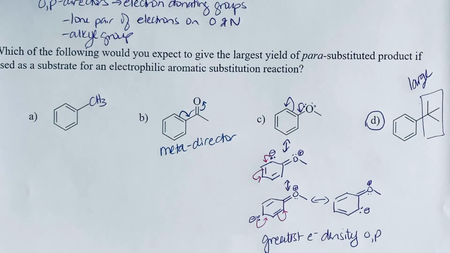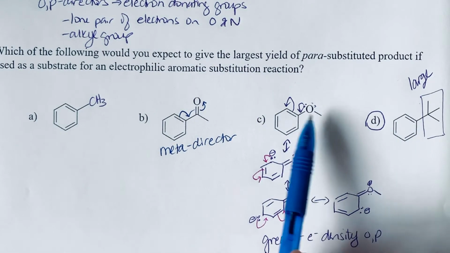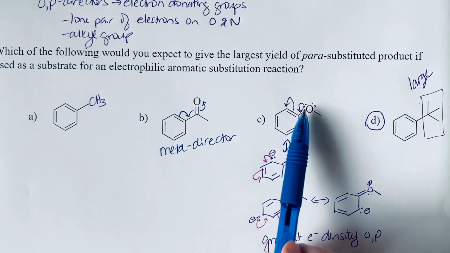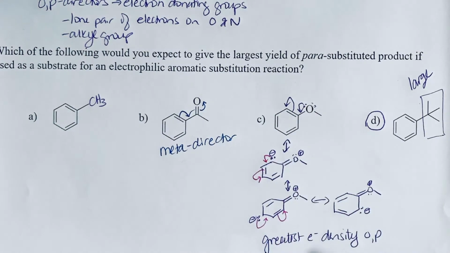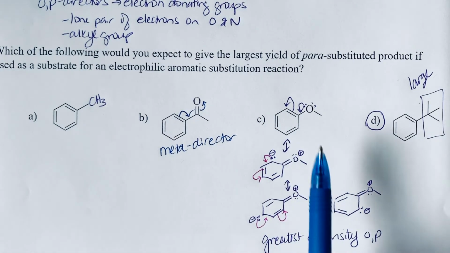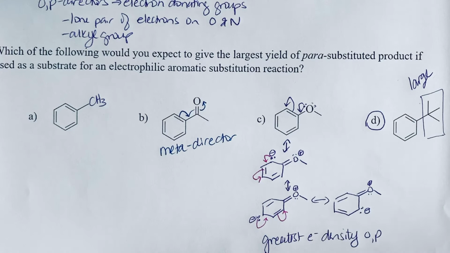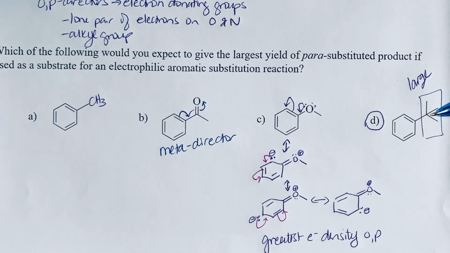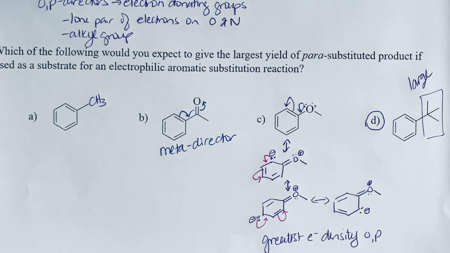So we drew some resonance to explain why something with a lone pair of electrons on oxygen or nitrogen could donate in and be an electron donating group and ortho-para director. To explain why alkyl groups are ortho-para directors and electron donating, we need to look at the carbocation intermediate of the EAS reaction.